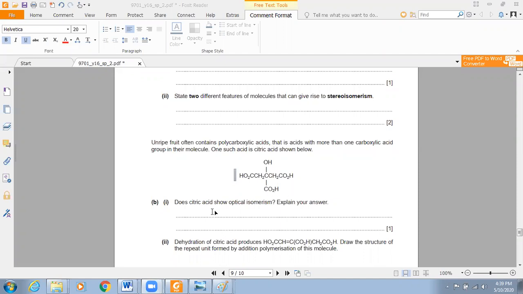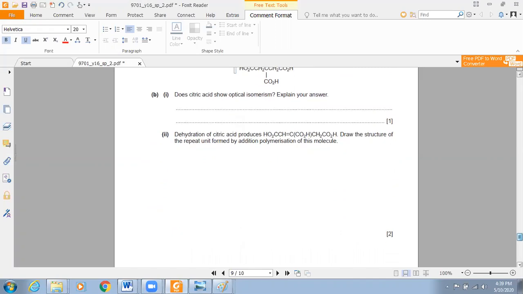Does citric acid show optical isomerism? Explain your answer. Some of you have already given the answer that it will not show optical isomerism. So let us check. If we consider this carbon, it is having two hydrogens, that means same group. If we consider this carbon, it is having OH, COOH, and CH2COOH. In the right side also we have CH2COOH. That means this carbon is also showing the same group attached. As none of these carbons is showing four different groups, it will not be chiral, it will be achiral. So this citric acid will be achiral, so it will not show optical isomerism.